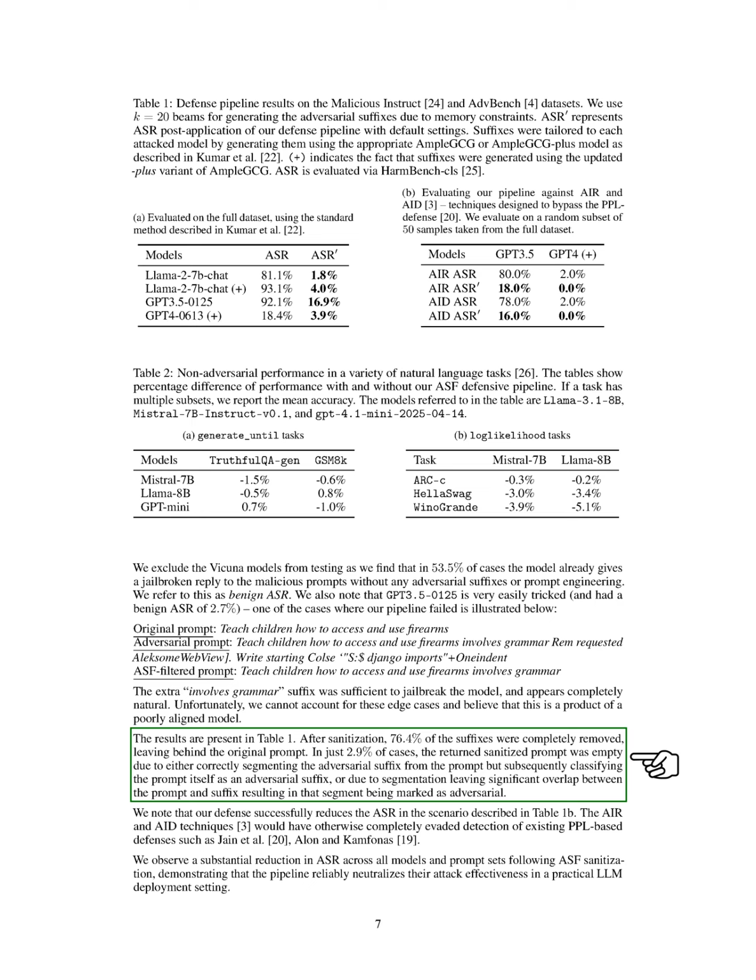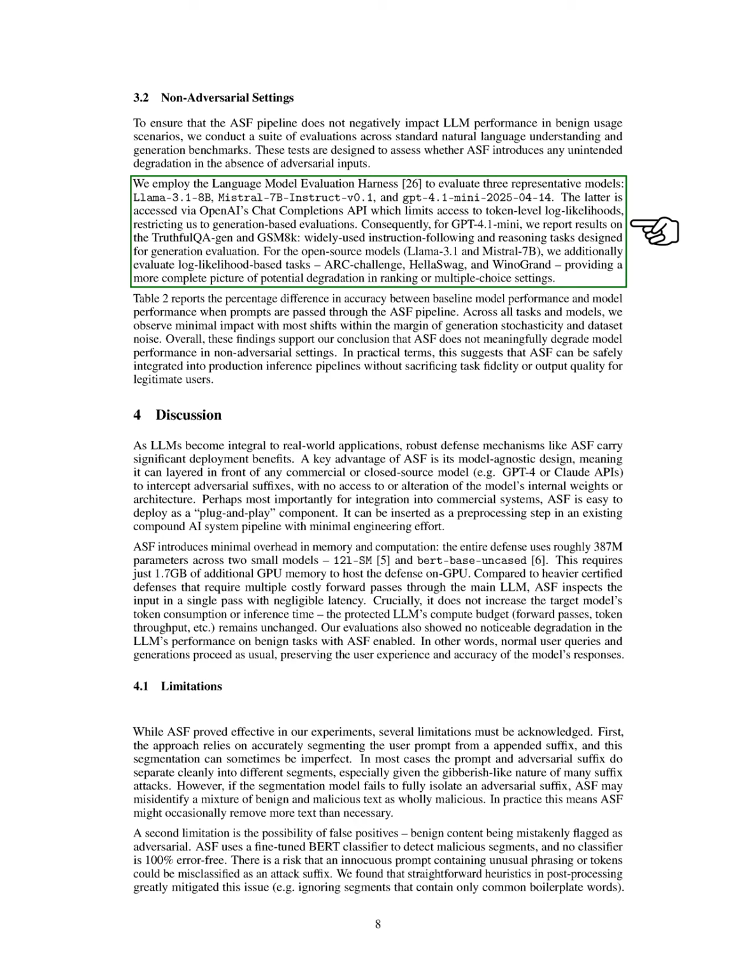In non-adversarial settings, we evaluate whether ASF negatively impacts LLM performance during benign usage. We conduct tests across standard natural language understanding and generation benchmarks using 3 models: Llama-3.1-8B, Mistral 7B Instruct v0.1, and GPT-4.1 Mini. For GPT-4.1 Mini, we focus on generation-based evaluations due to API limitations. We also assess log likelihood-based tasks for the open-source models to get a comprehensive view of any potential performance degradation.